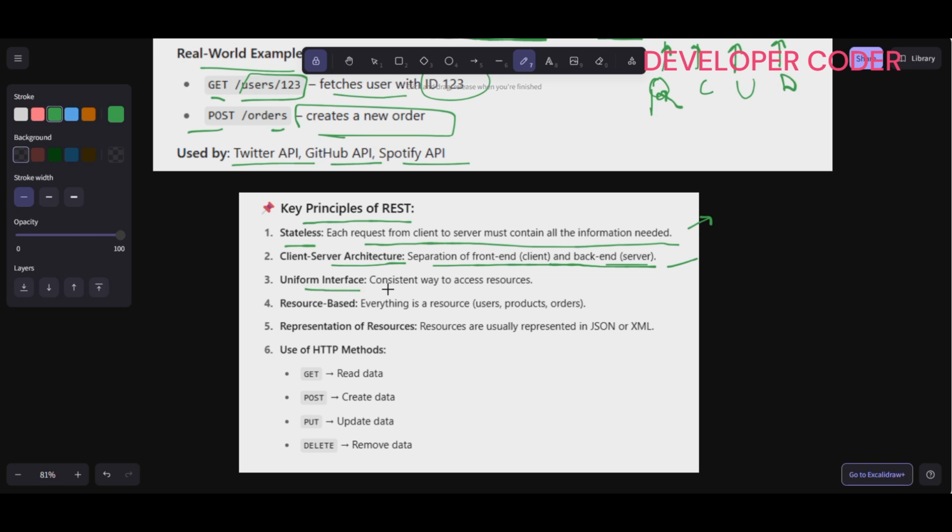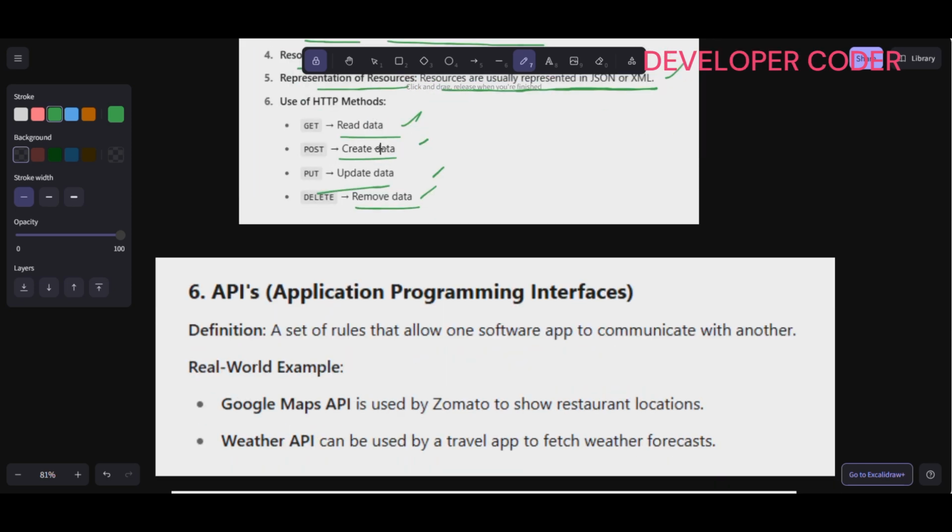Then the uniform interface, a consistent way to access resources. Then resource-based, everything is a resource: users, products, orders. Representations of resources are usually in JSON or XML. And here, these methods are for reading data, creating data, updating data, and deleting data. So this is the use of the HTTP methods.